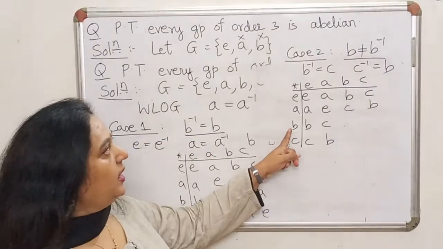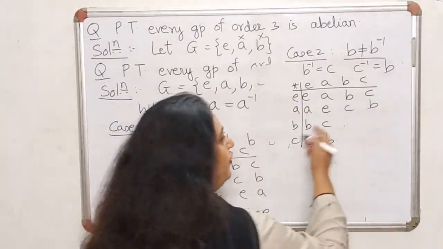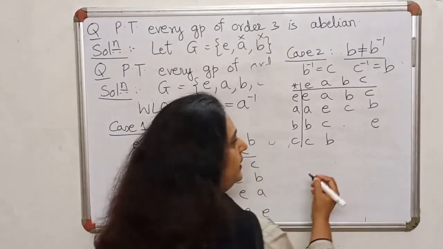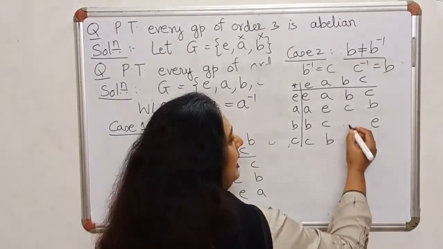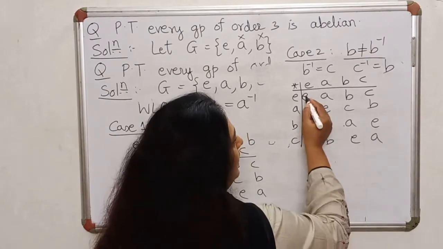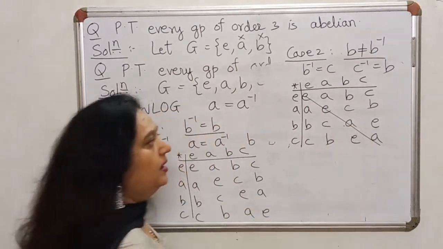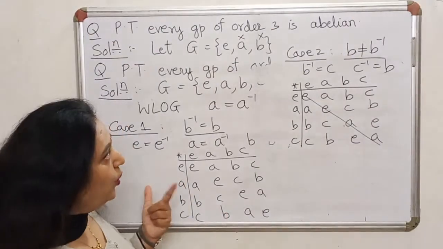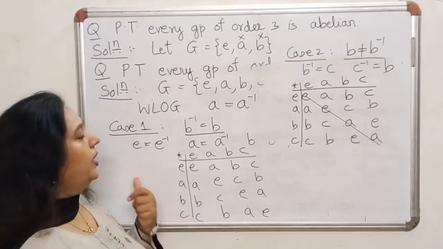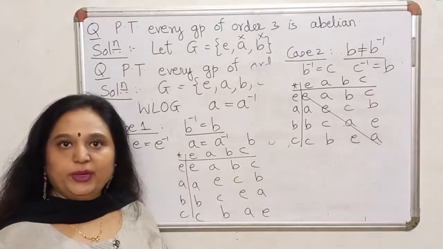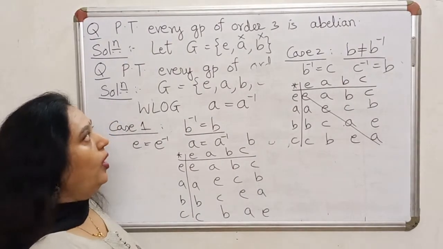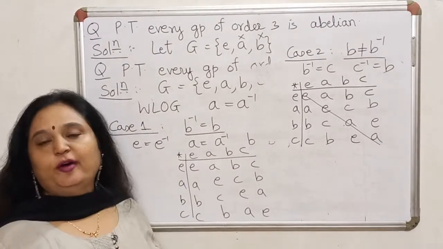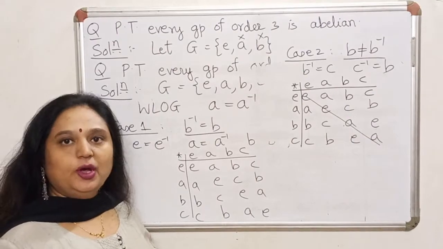For B, inverse is C. So for B, I'll get identity here. And this will have to be A. Now once again, check the commutative property from here. And these are the only two cases. So in both cases, commutative property is satisfied. Therefore, I can say that every group of order 4 is also abelian.